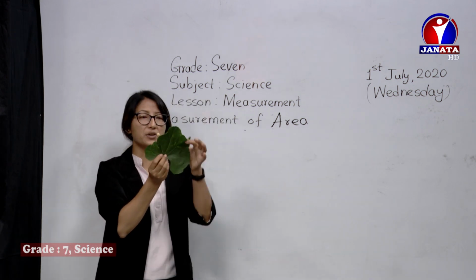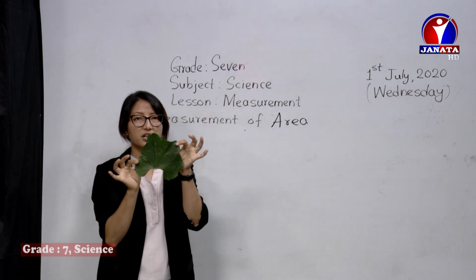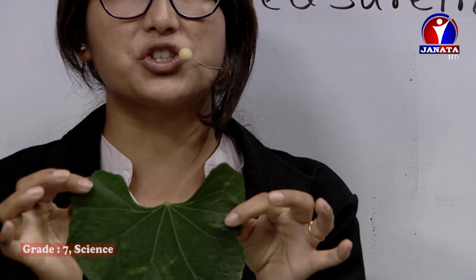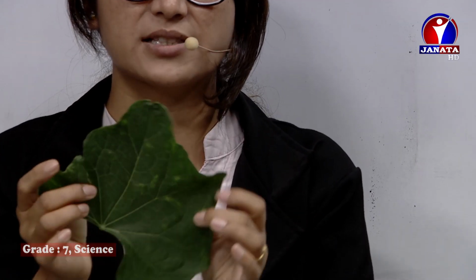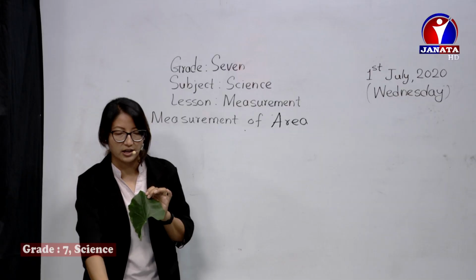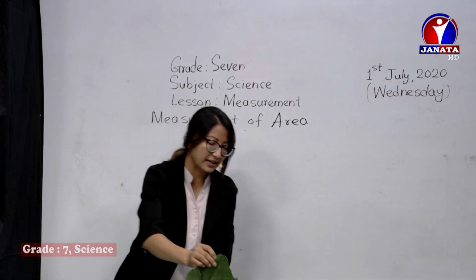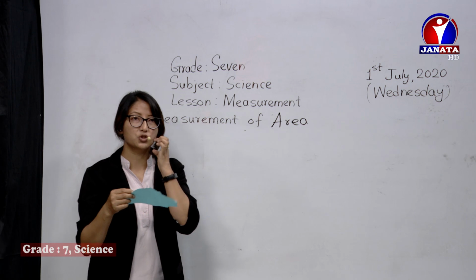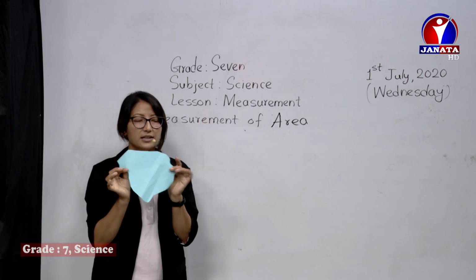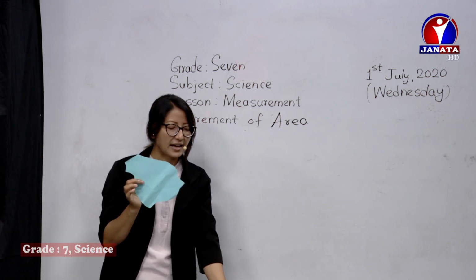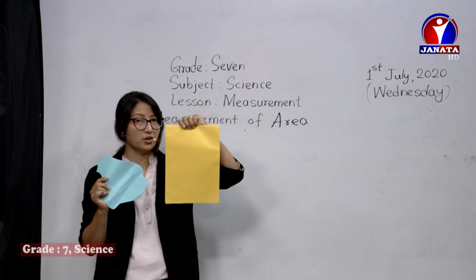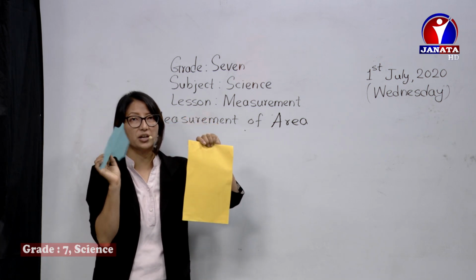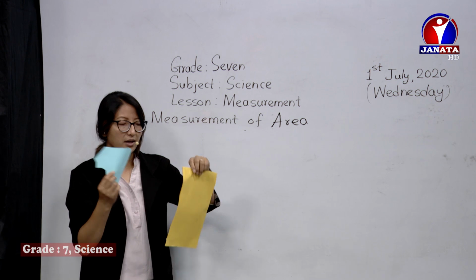It's also an irregular object, it doesn't have a fixed geometrical shape. Then a torn piece of paper is also an irregular object. If it has a fixed shape, it's a regular object, and if it has no fixed shape, then it is called an irregular object.